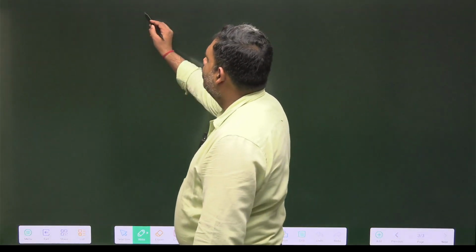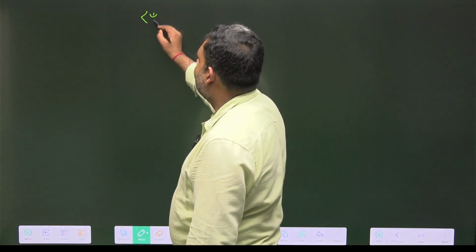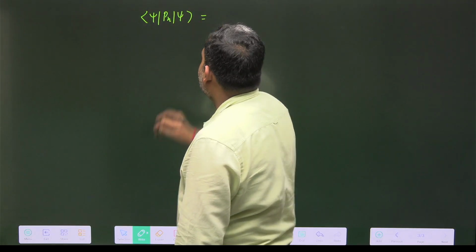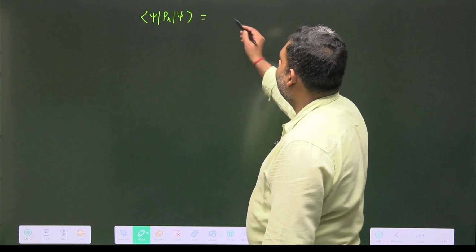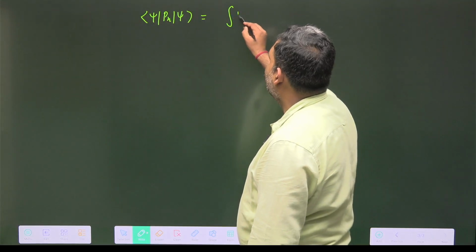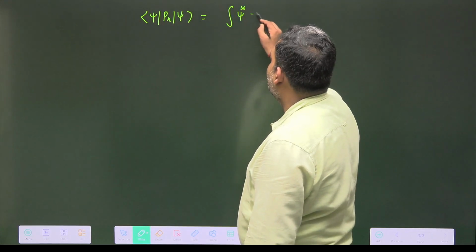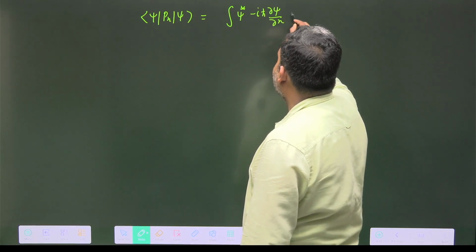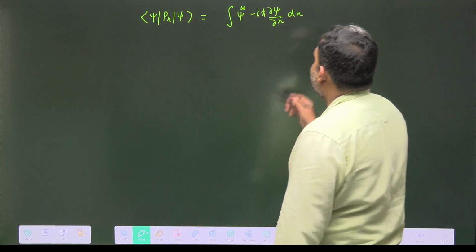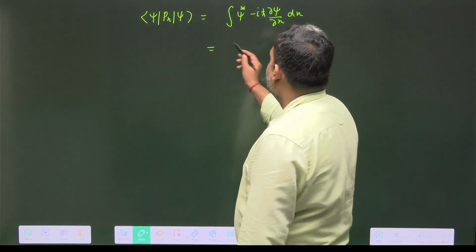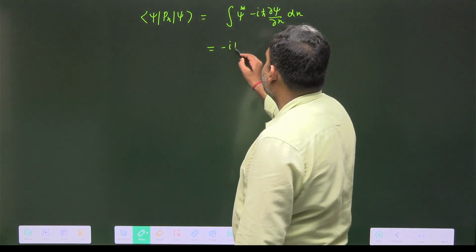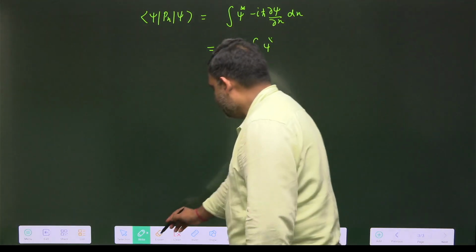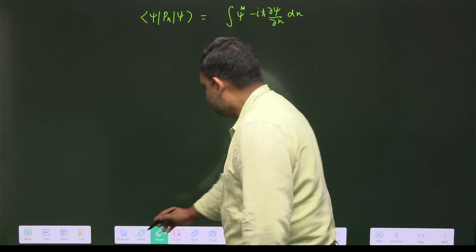So what I have is basically <psi|Px|psi>. And we have the integration of psi star times minus iħ del psi upon del x dx. And when we go for this, with minus iħ integration, we can go for integration by parts.